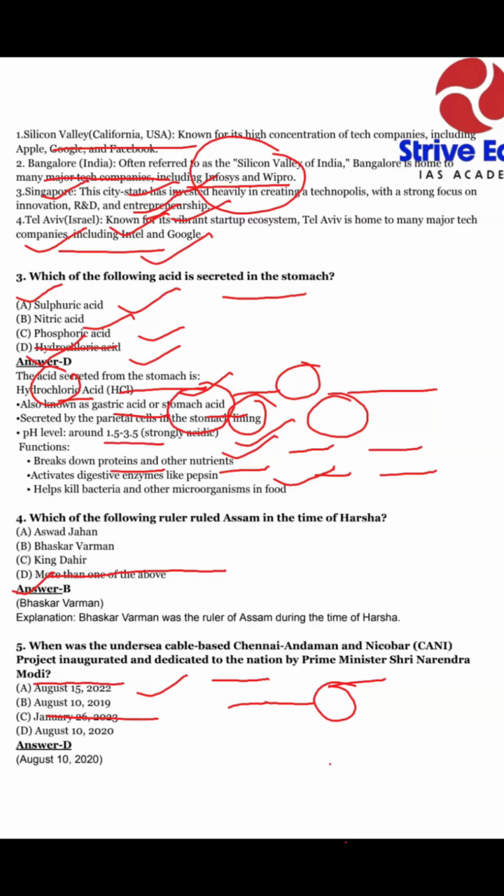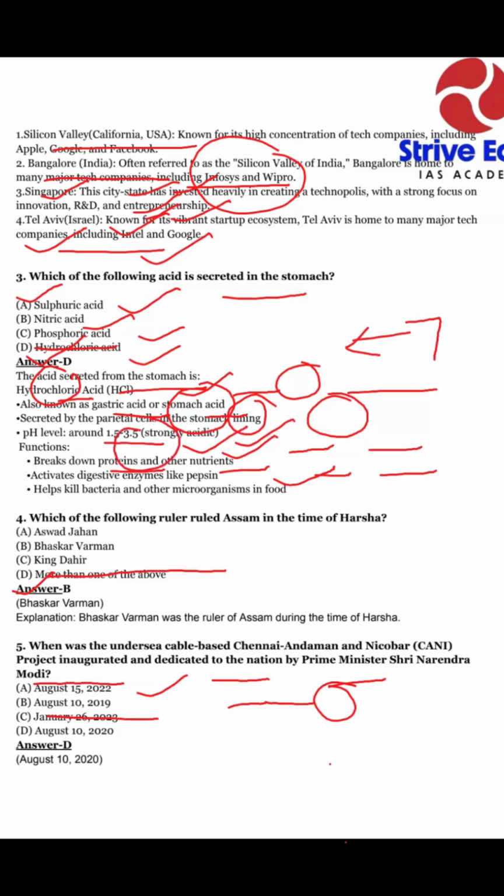Its pH level is around 1.5 to 3.5, which is a strong acidity. Acidity means the pH value is less than 7.